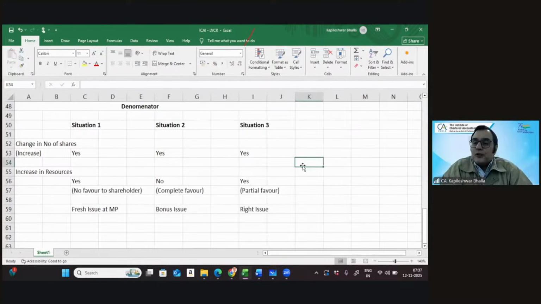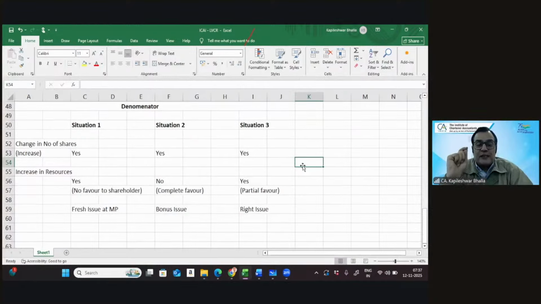I know, friends, what you're thinking at this stage. So we don't approach the question on a denominator in this front. As I said, I'm taking a little risk and I'm giving you my style in terms of calculating a weighted average number of shares, where I consider that there are three kinds of situations. And accordingly, these three situations will be dealt in a different manner.